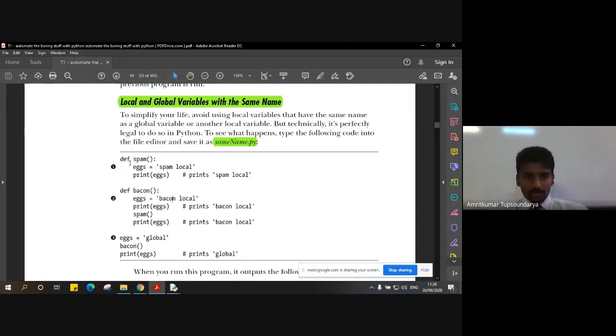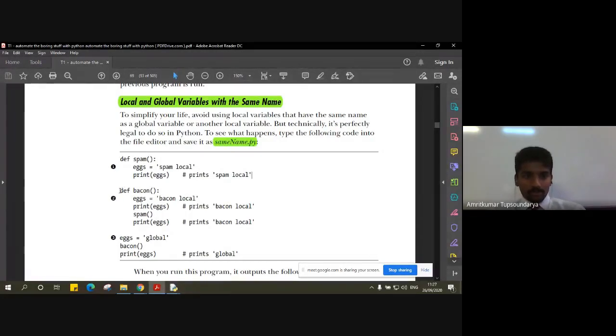In the spam function, we have a variable x, which is a local declaration, and we assign it a string, spam local. Now we print x, so it will simply print spam local.